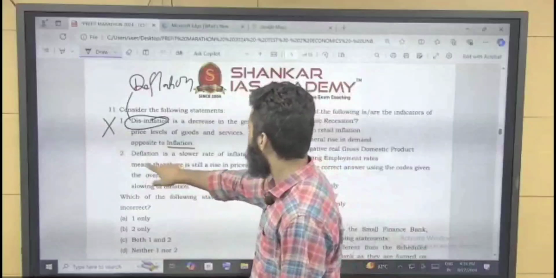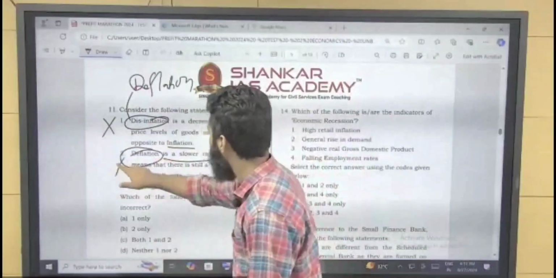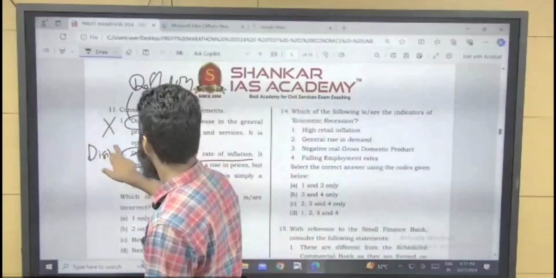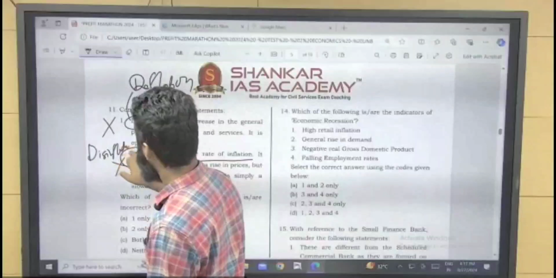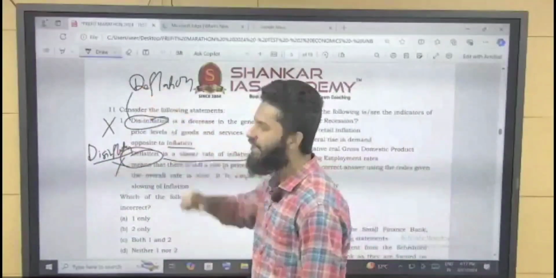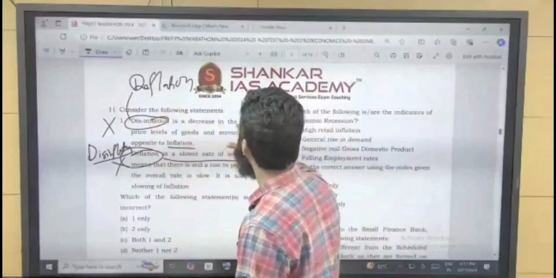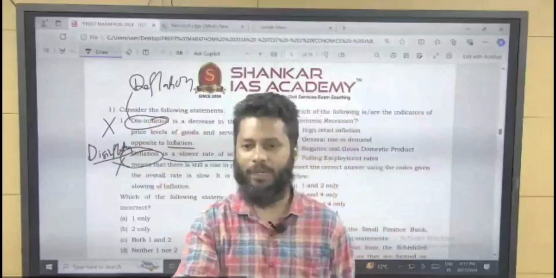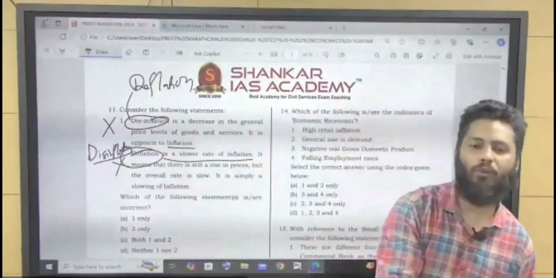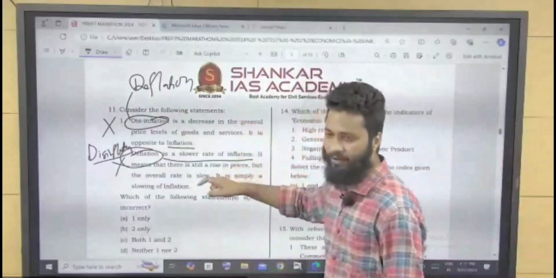Disinflation. Now, deflation is a slower rate of inflation. So it is not deflation. It is basically disinflation. So basically this question is testing your knowledge on whether you know the difference between disinflation and deflation or not, right? So what is deflation? Deflation is a decrease in the general price level. For example, something was being sold at 5 rupees, now it is being sold at 4 rupees or 3 rupees. So in absolute terms, a decrease in general price levels, right?